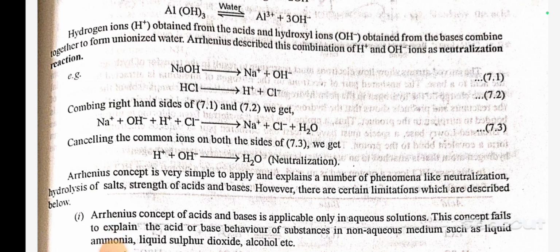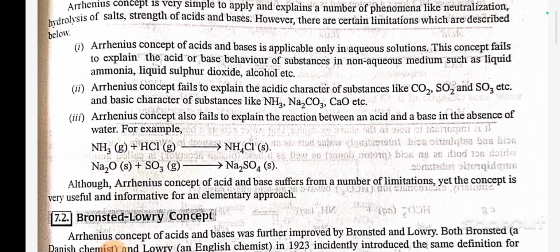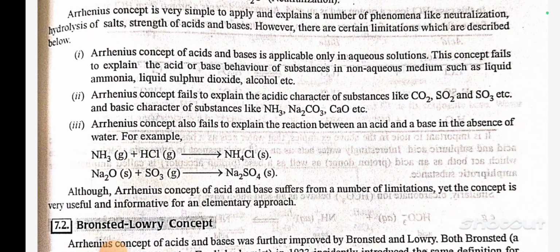Neutralization. Arrhenius concept is very simple to apply and explain a number of phenomena like neutralization, hydrolysis of salts, strength of acid and base. However, there are certain limitations which are described below. Number 1. Arrhenius concept of acid and base is applicable only in aqueous solution. This concept failed to explain the acid or base behavior of substances in non-aqueous medium such as liquid ammonia, liquid sulfur dioxide, alcohol, etc. Number 2. Arrhenius concept failed to explain the acidic character of substances like CO2, SO2 and SO3, etc. and basic character of substances like NH3, Na2CO3, CaO, etc.